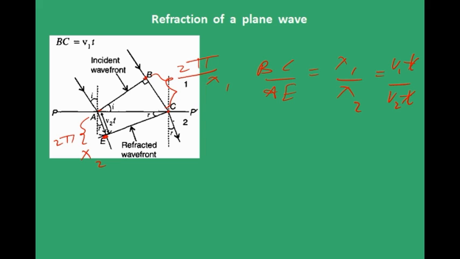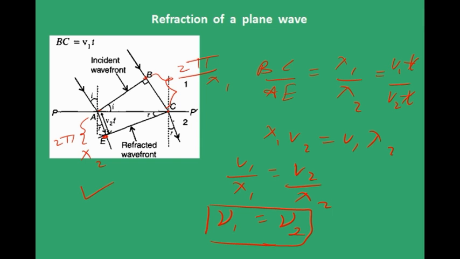So when t gets cancelled, what can I say? Lambda 1 v2 is equal to v1 lambda 2. Or this can be written in another form as v1 by lambda 1 is equal to v2 by lambda 2. Speed by wavelength is nothing but frequency. So frequency in the first medium is equal to frequency in the second medium. It is frequency that is unaltered.